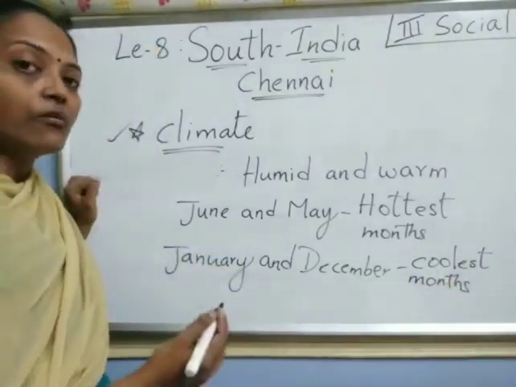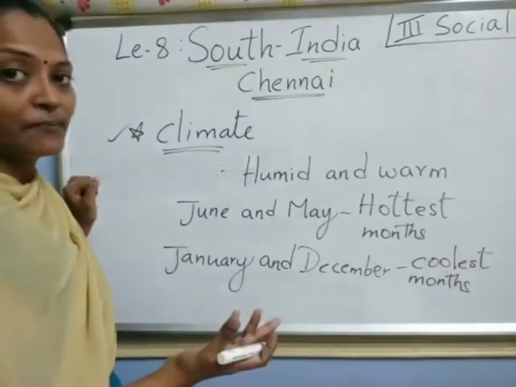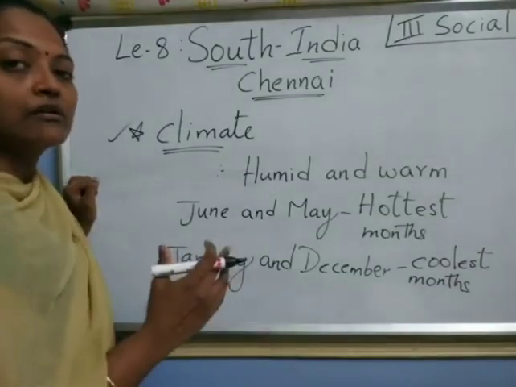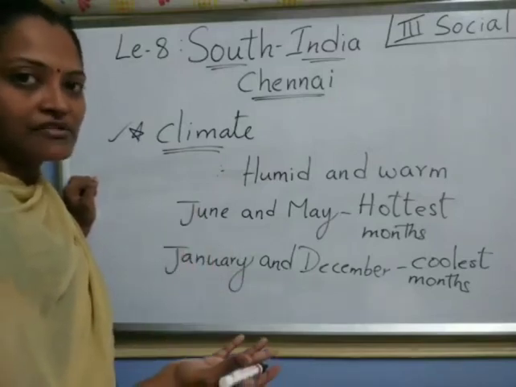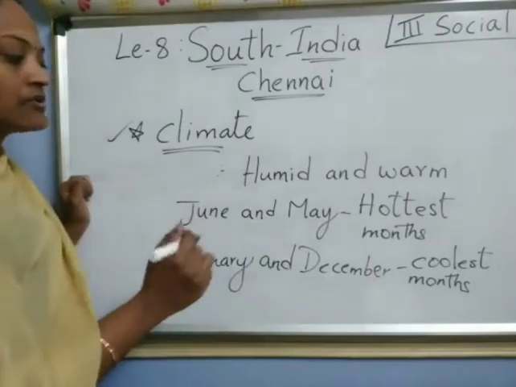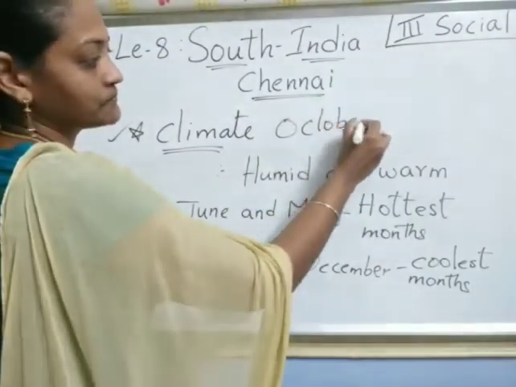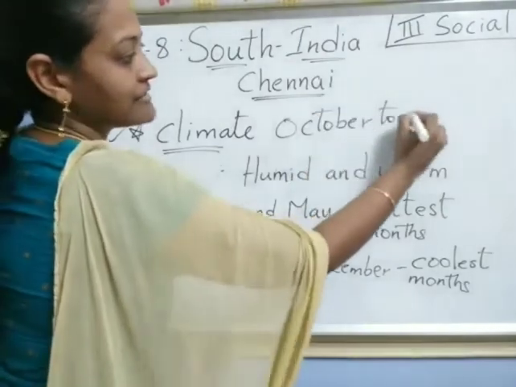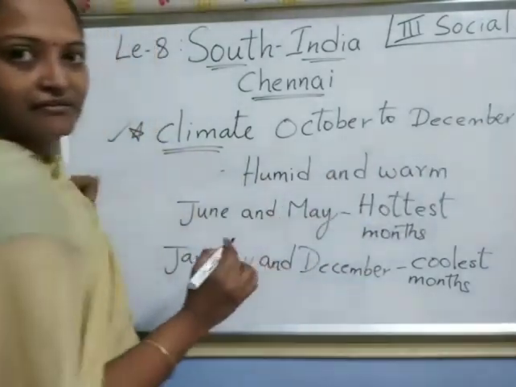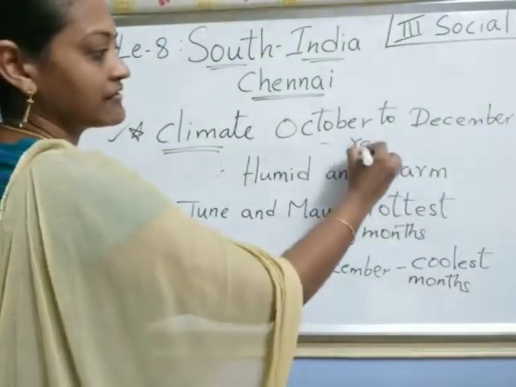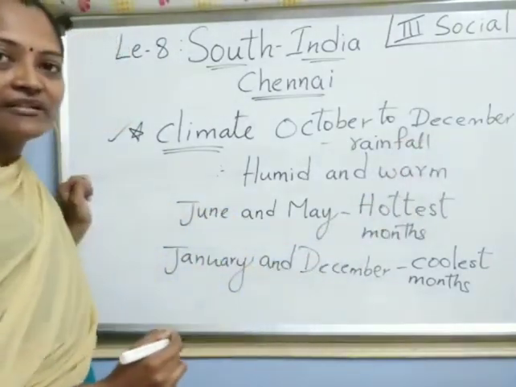Now, remaining months, from October to December. Those all are monsoon, nothing but rainfalls. Understood? Rainfalls in those months. Which months? From October to December we find rain. Understood, children? Got it?